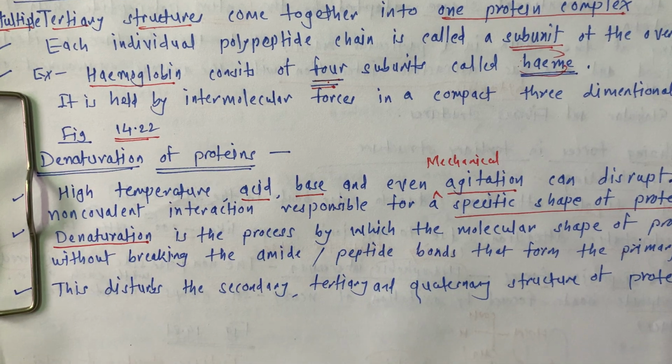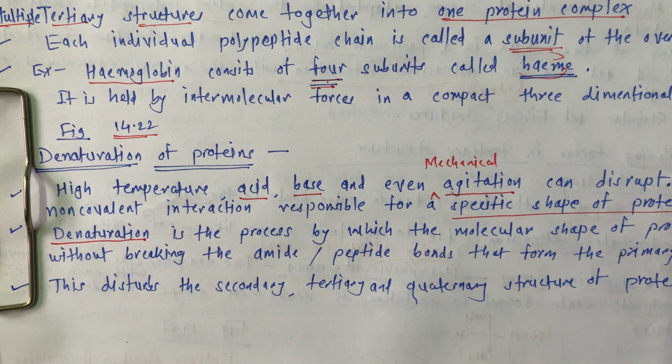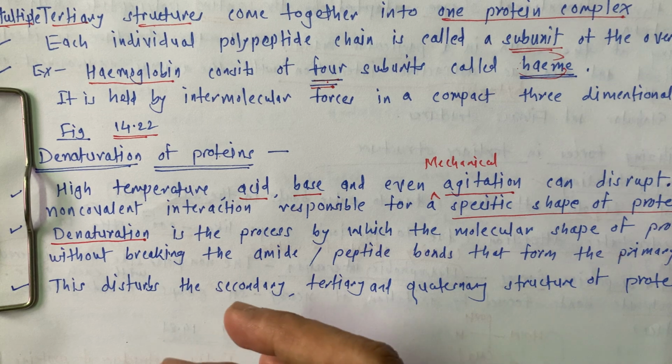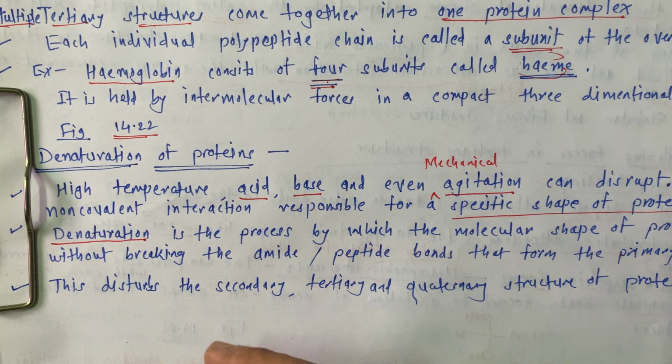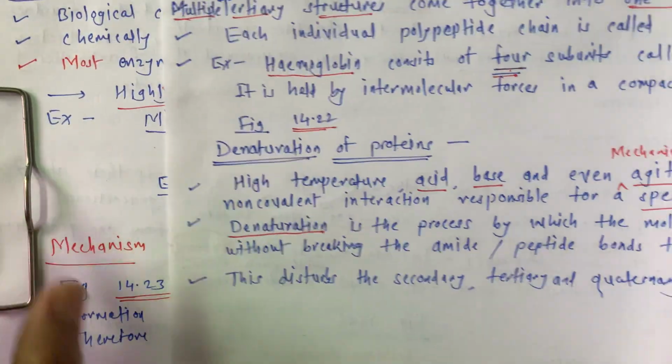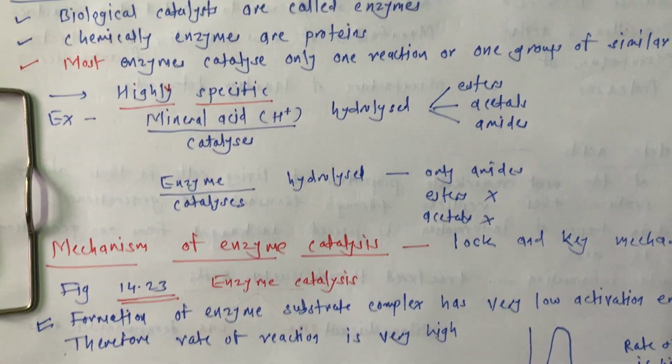I told in the last lecture that even raw egg converted into boiled egg, or in a chicken or mutton stock, the proteins are initially in the liquid state, but when they cool down they are in the jelly form. Okay, this is nothing but denaturation of proteins. Okay, now our next topic is enzymes.